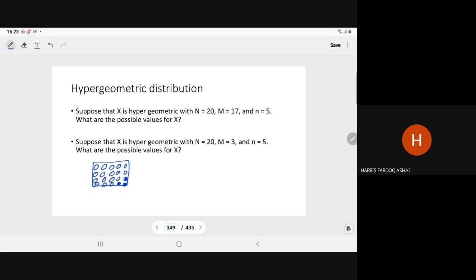If you take a sample of size n, the maximum how many elements can X be in the sample, that is, how many have the success? All 5. If you take the sample of this, we can have all 5.